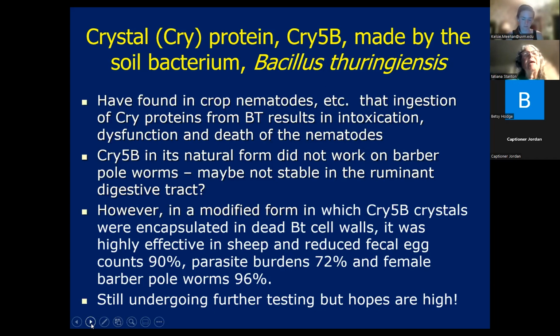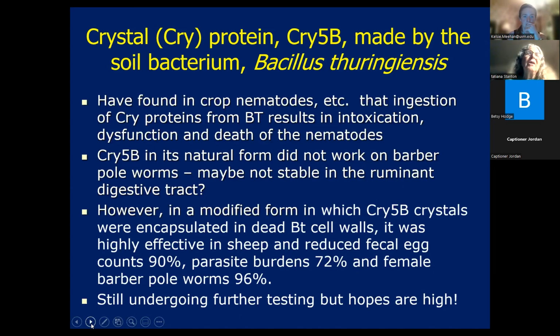It's been pretty effective at killing crop nematodes, and they've used it on barber pole worm, and it seems to be effective. They haven't gotten as far as trials to see what dosage would be most effective against barber pole worm, but they believe it would be able to be organically certified.